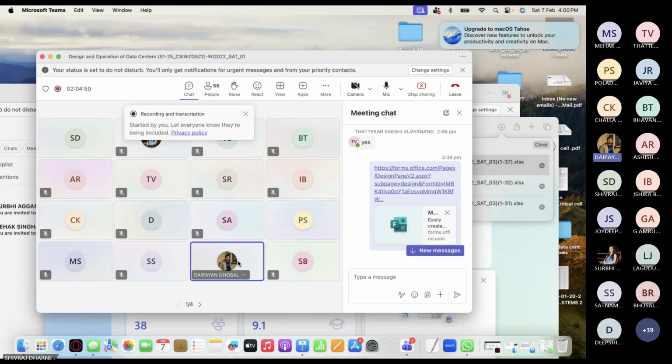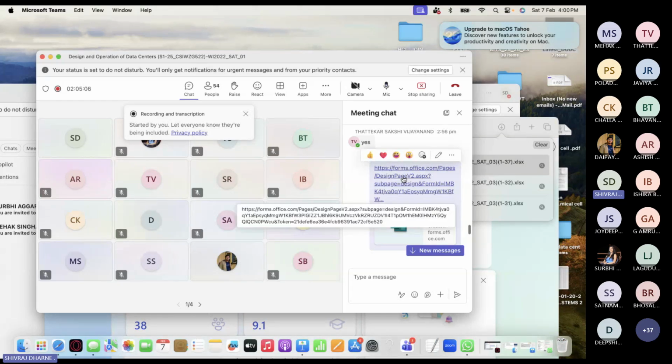Yes, sir. I just tried. And I see the points are now showing, like 9 out of 10 or 8 out of 10. It's showing the result, not the percentage. Wonderful. Fantastic. Very good. Anybody who has not been able to attempt it, if you use your BITS ID and click this link, are you able to see it?